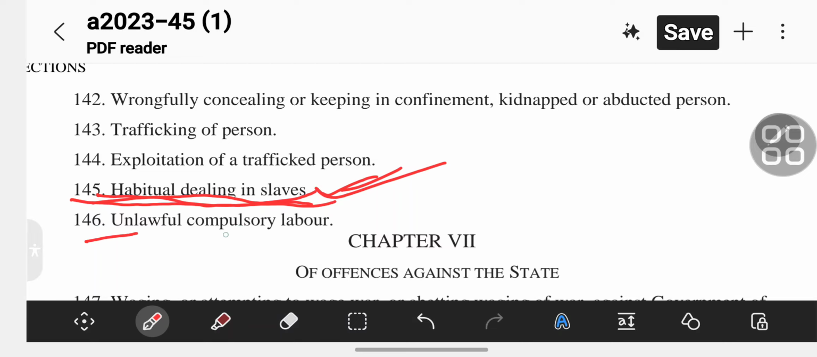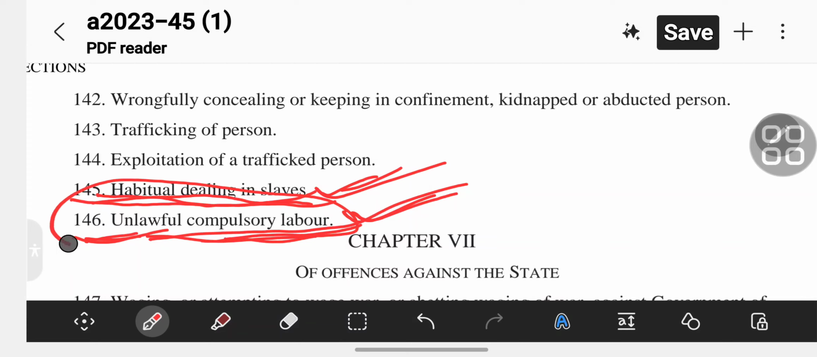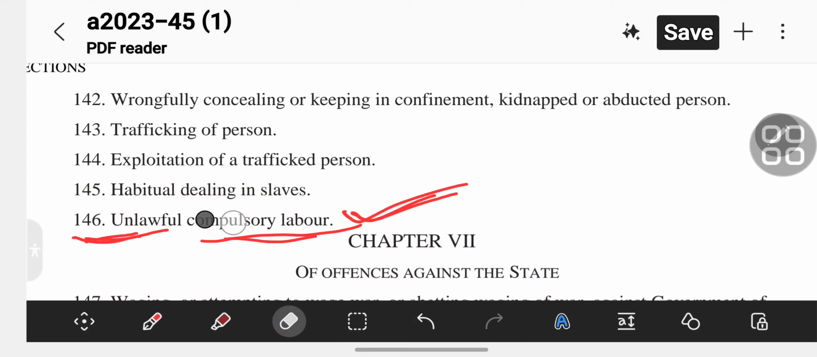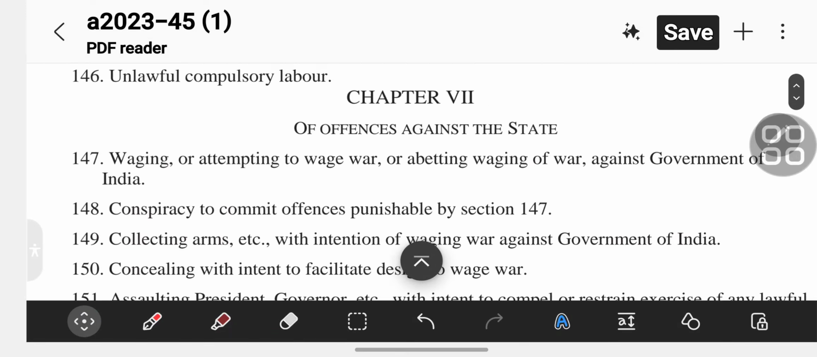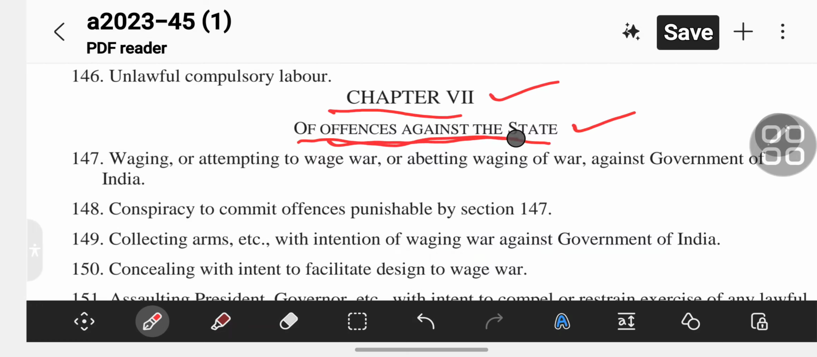Section 146 is unlawful compulsory labor. Okay, then now come to chapter 7, which is of offenses against the state.